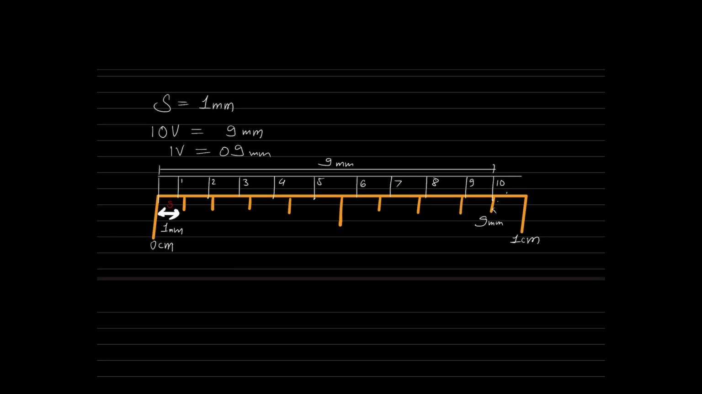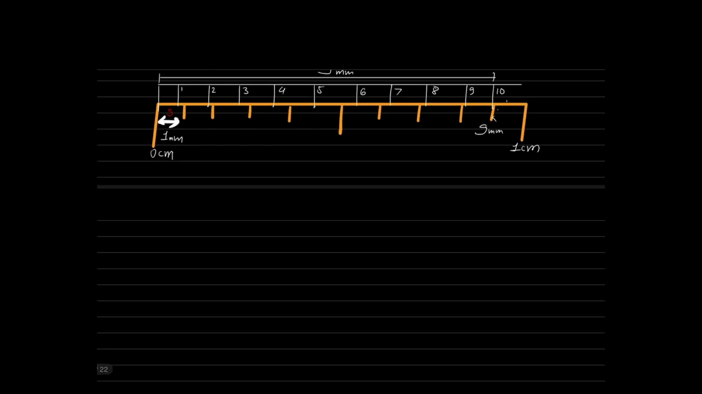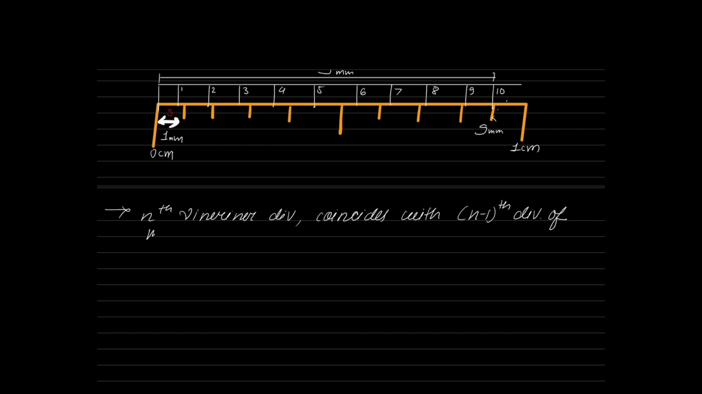These are the different ways in which we can understand that particular statement. When I write NV is equal to (N minus 1) into S, there are different ways to understand it. The first way: please listen carefully. The Nth vernier division coincides with the (N minus 1)th division of the main scale.